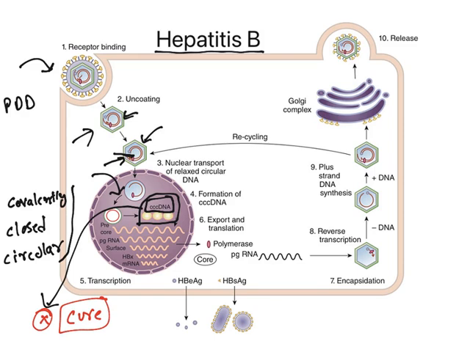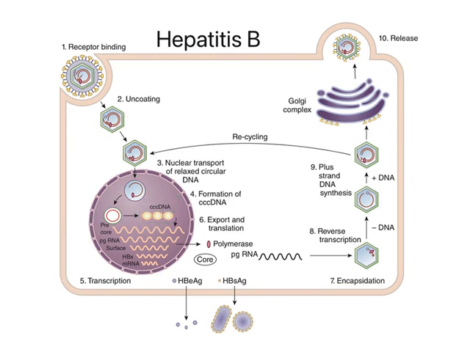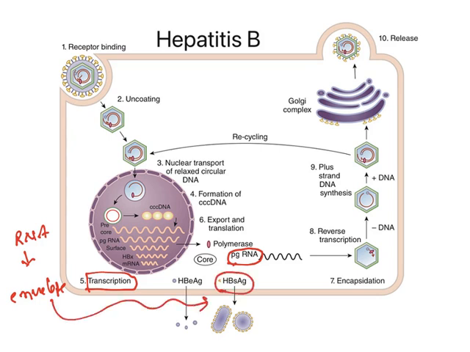Now, once this DNA is formed, it can undergo transcription to form RNAs. There are two different types of RNAs. One kind of RNA will form the envelope or outer coat proteins. The other one is known as pregenomic RNA. So, two different RNAs are there. The envelope RNA will form the surface antigens. That means the external envelope is formed without genetic material. This is called subviral particles. So inside you don't have any genetic material. It is only the external envelope.